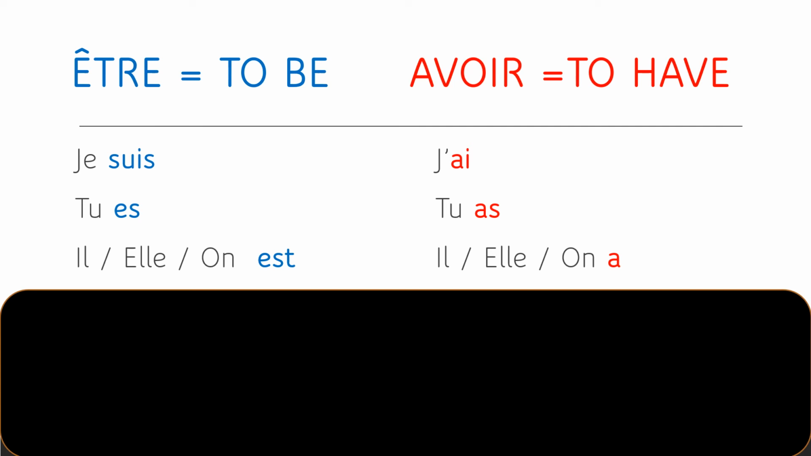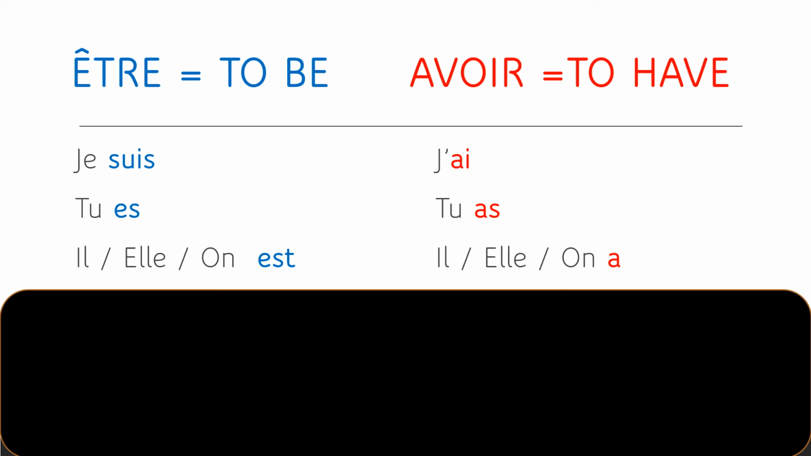And lastly, we will say il a 7 ans. Elle a 7 ans. On a 7 ans. Il a 7 ans. Elle a 7 ans. On a 7 ans. On as a group, an entity, one unit.